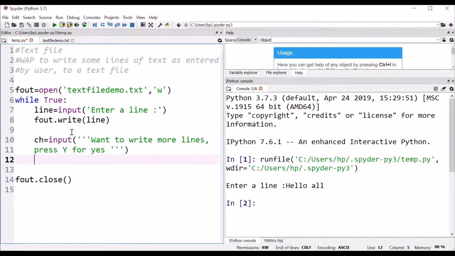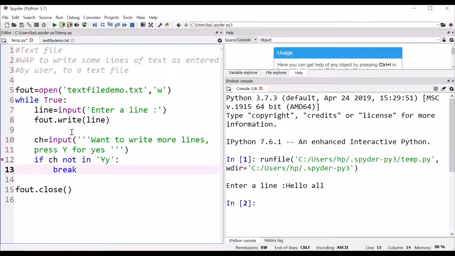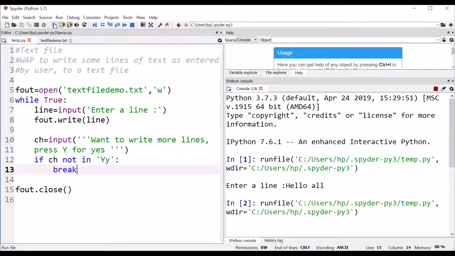Now we wish to break this loop if this ch is not capital Y or small y. Then we have to break. So if ch not in capital Y or small y, then we have to break. All right. So otherwise the loop will continue. Okay, so let us run this program.